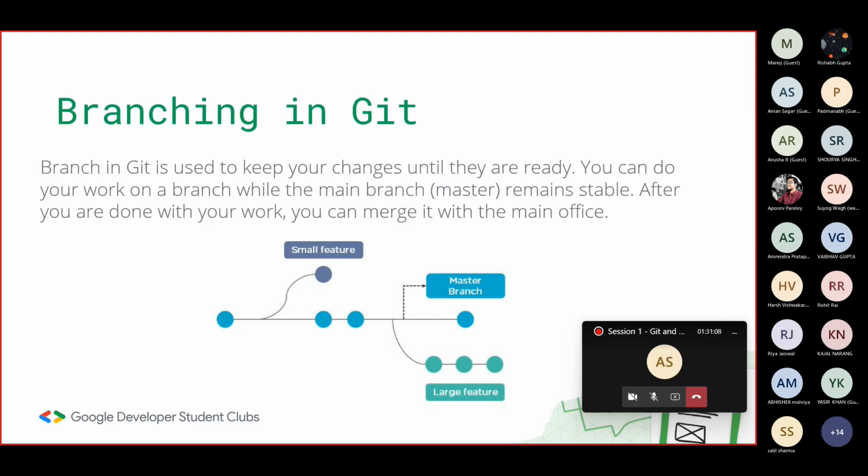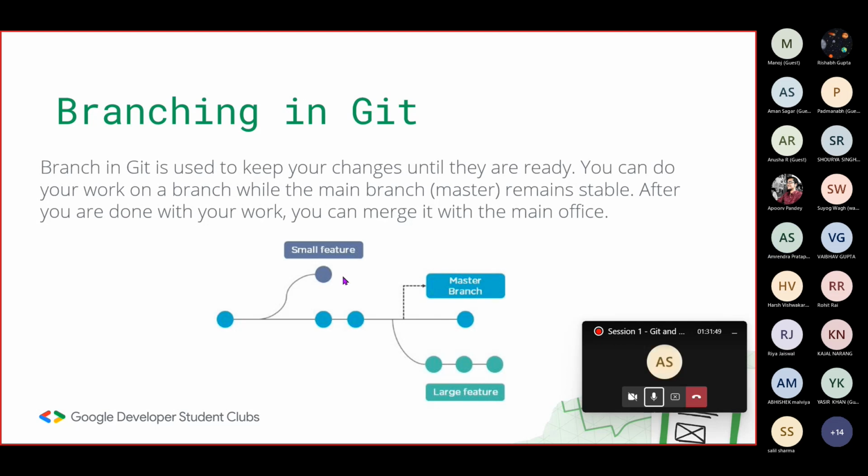Sir, you are not audible. Hello. Oh, sorry. I think I got muted somehow. Thank you for reminding. Can you please tell me the last part which you heard? Just after the commit part.